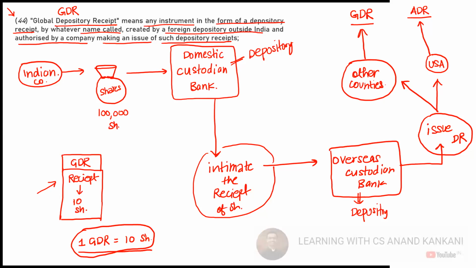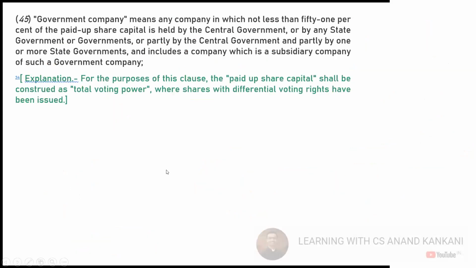So let's get back. Now we have covered the definition of global depository receipt. Now we'll have the definition of a government company. So we have the definition of government company here. Am I audible now? Okay. Thank you. All right. So just see, we have the definition of a government company here.